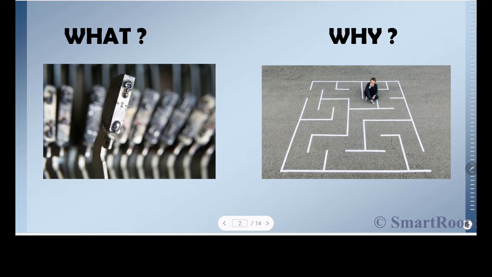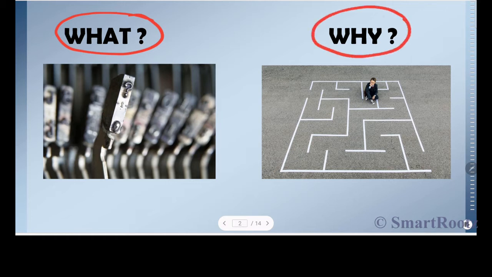In all the future videos, I would like you to know that we are going to discuss two major questions. One, the what: what the concept is, and what are we trying to learn from the concept? And then the most important question, why? Why should I know this concept? Why am I learning this concept? This is as important as understanding the concept. So in all the future videos that we're going to do in Smart Truths, we'll try to identify and understand the two basic questions, what and why.